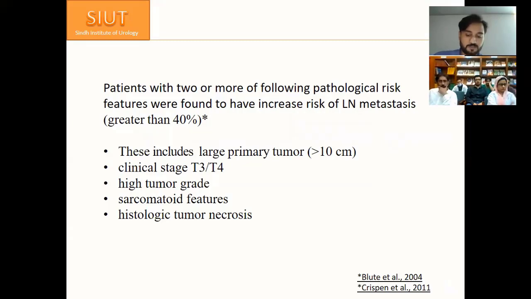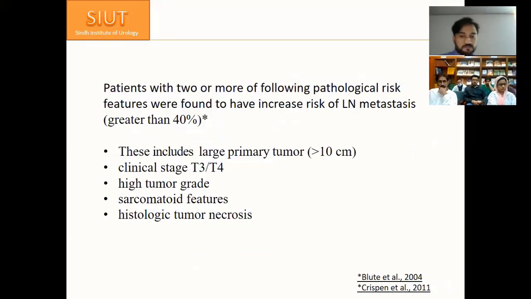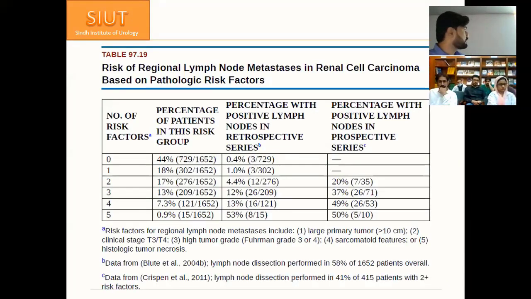necrosis on histopathology. This table shows that when the number of risk factors increases from 2, 3, 4, or 5, the percentage with positive lymph nodes in retrospective series increases from 4.4 up to 53 if these pathological risk features were positive. If all 5 were positive, the positivity is 53%. And in other series, the positivity increased from 30% going up to 50% as well.